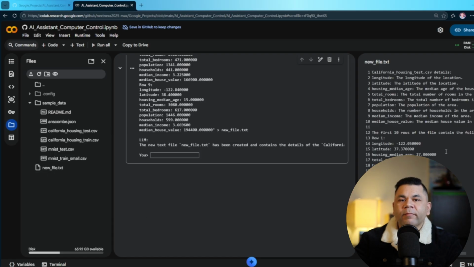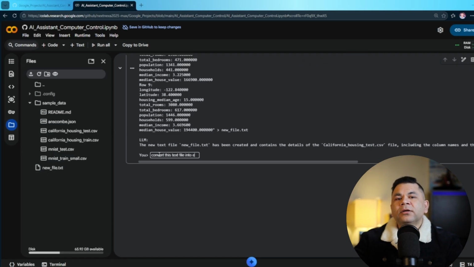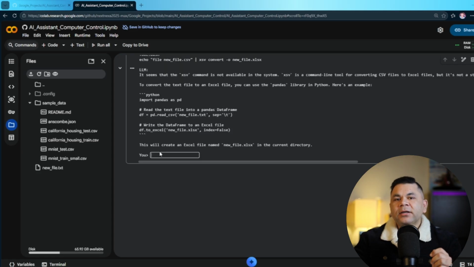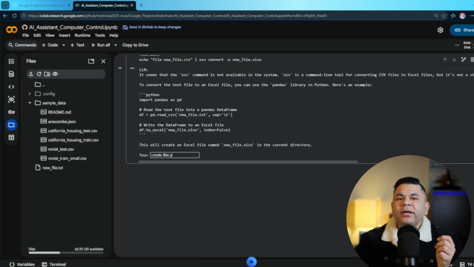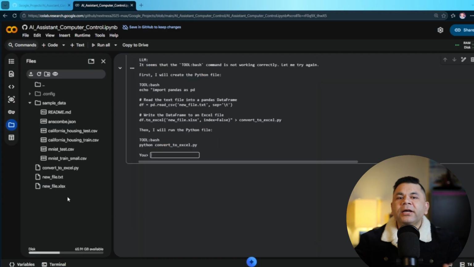Now, if I ask it to convert the text file into Excel, notice that it cannot convert the file to Excel. Instead, it says we need to import the pandas library to do this, and it gives me Python code. So then I say create this Python file and run it and convert the current text file into Excel. Now the agent will run in a loop until the Excel file is created successfully.